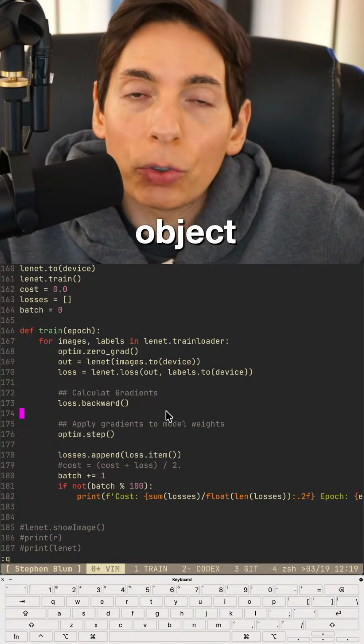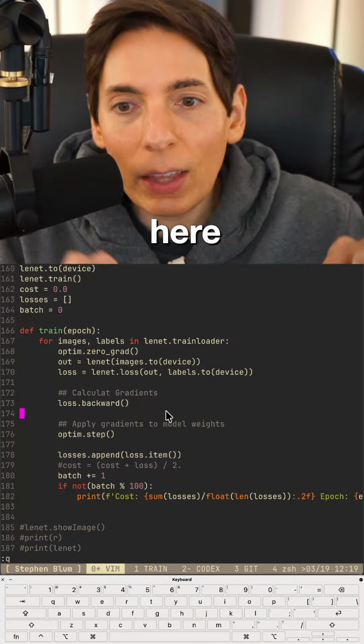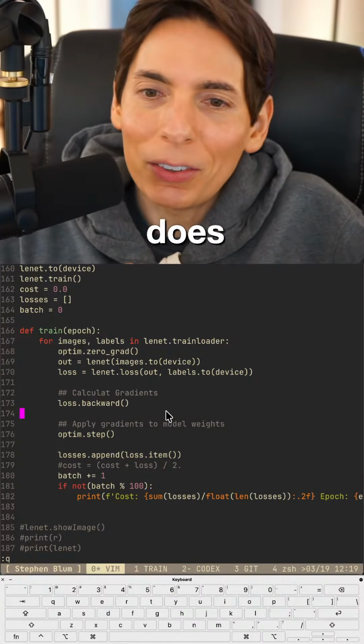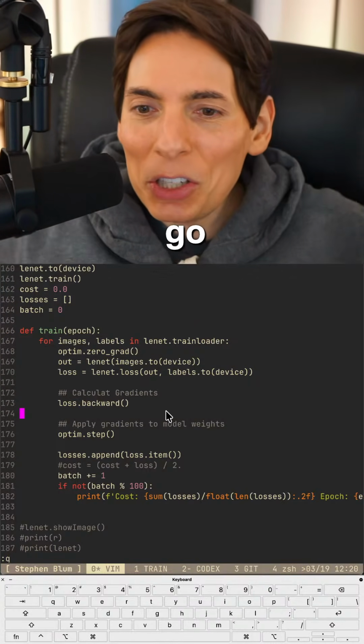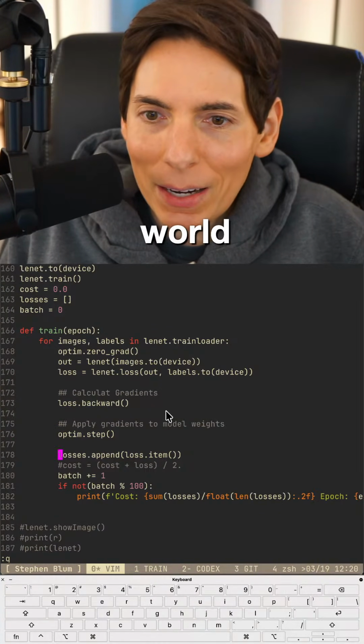Identification of objects, for example, in a picture. What's that? What's this over here? What's that? A human can do that. And now we've got AI that does that for us. There we go. Automation, you guys. Taking over the world. Let's make it happen.